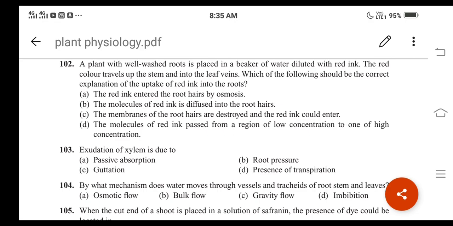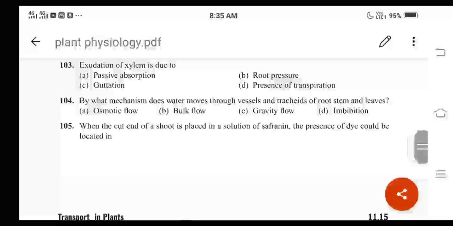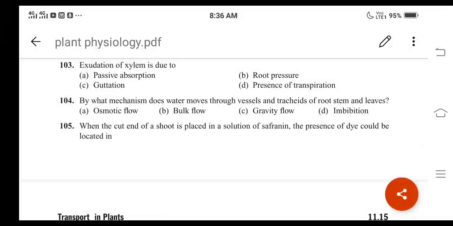Question number 103. What is there? Exudation of xylem is due to. Exudation means what here? Oozing out, coming out, right? Exudation of xylem is due to passive absorption, then root pressure, then guttation, then presence of transpiration, right? And according to the given question, why will the xylem liquid portion come out? Due to the root pressure which is developed in the root part only.